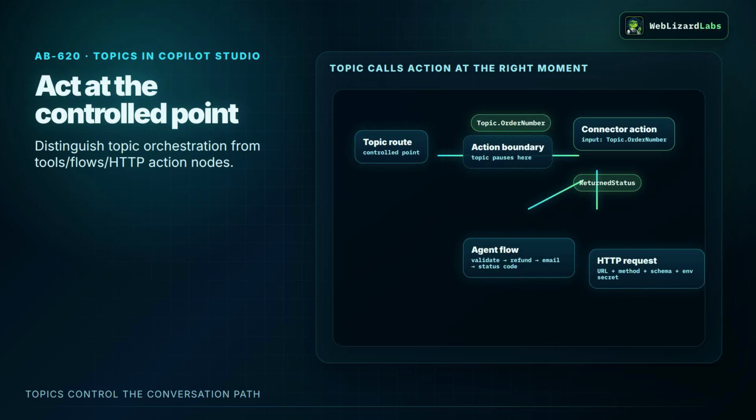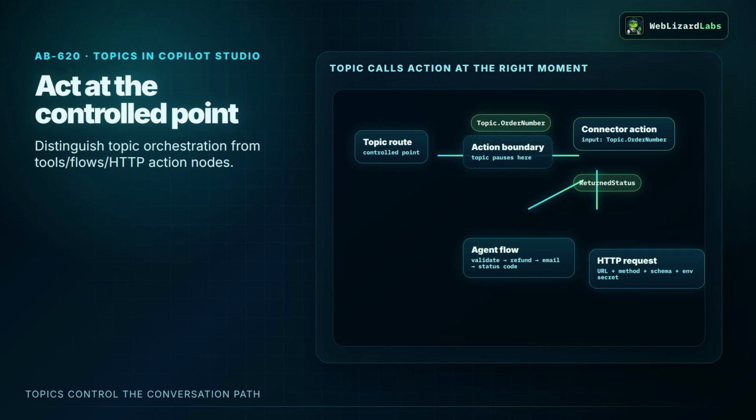When the topic reaches the exact point where live data is needed, it can call a connector tool. In our order scenario, the topic maps topic.orderNumber into a Dataverse connector action and stores the returned order status. Then the condition node reads that returned value and continues the route.